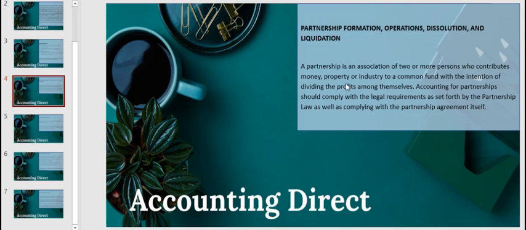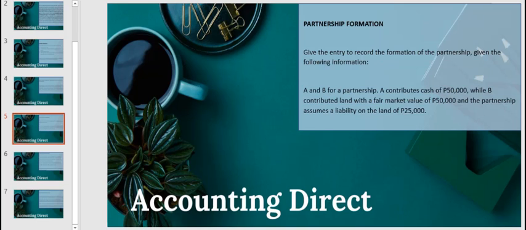Thus, if a partner contributes a non-cash asset to the partnership subject to mortgage, like we have given an example of a land subject to mortgage, or land or equipment or building, the contributing partner's capital is credited for the agreed value. So mortgage is a deduction to the value or fair market value of the asset that is being taken into the partnership.